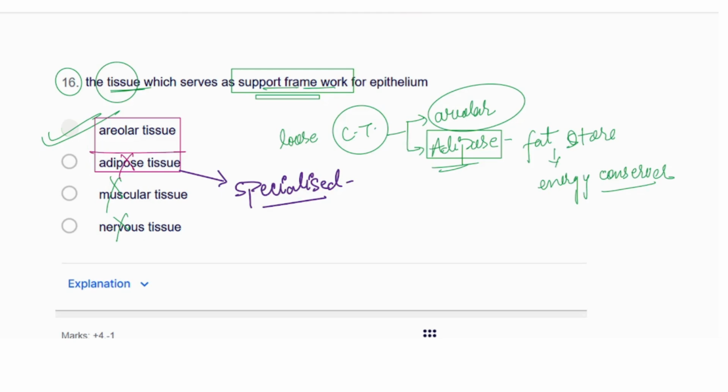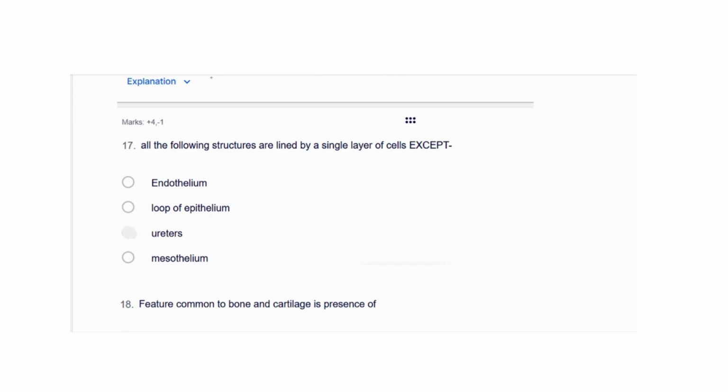Adipose tissues are specialized because of their function, because of fat storing, storing the fat and conserving the energy. Because of that it is specialized and given in the summary as special.